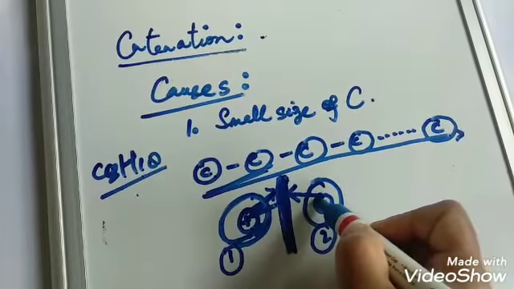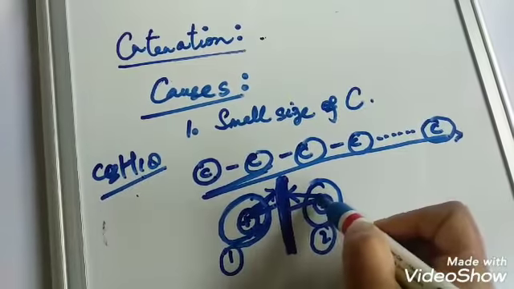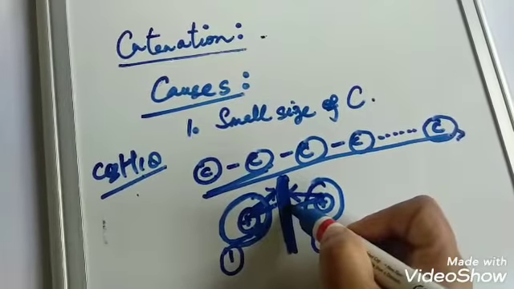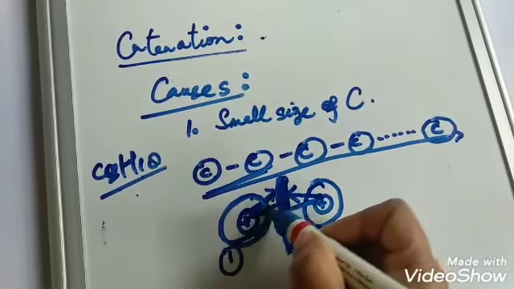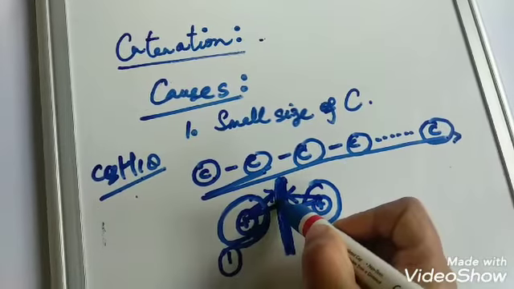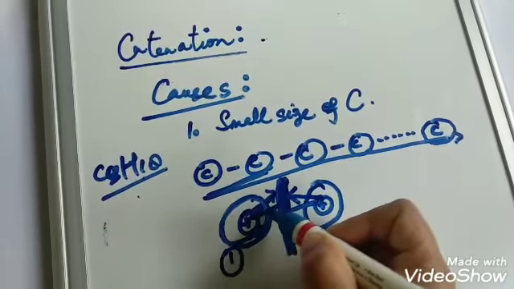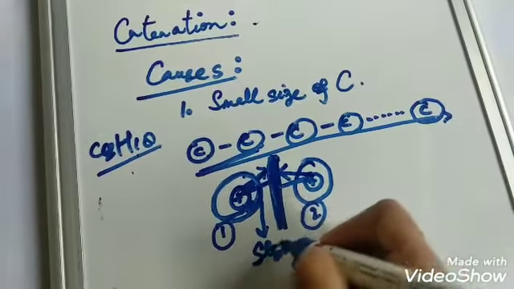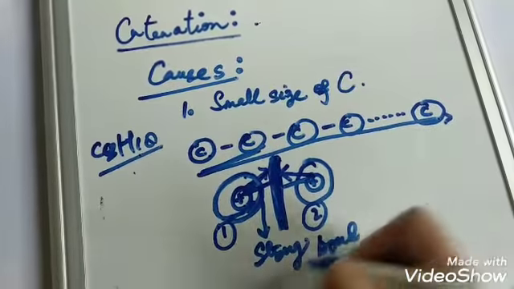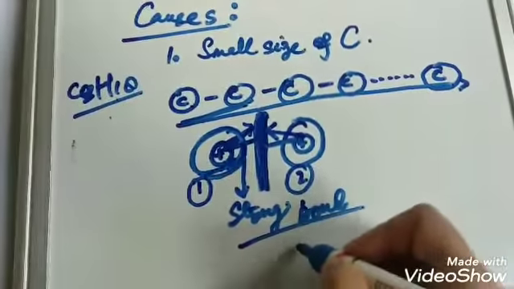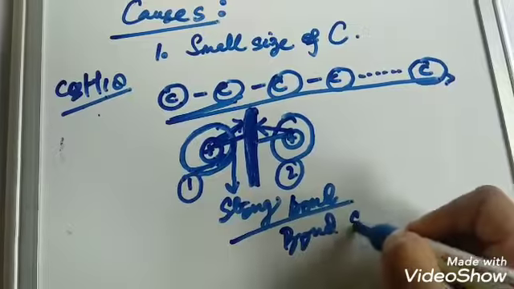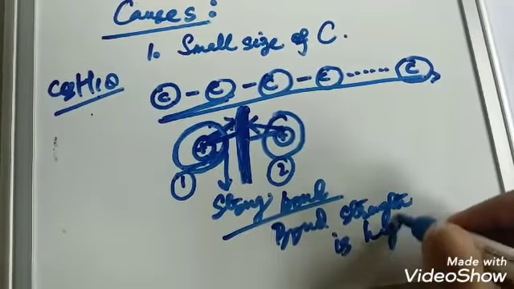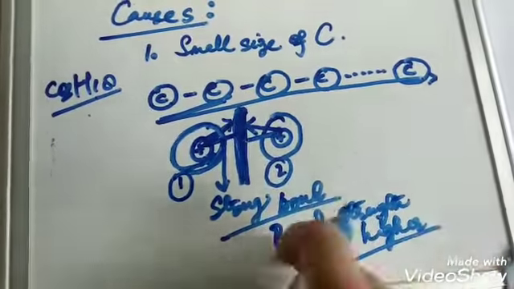Similar is the case with the second carbon atom. The distance between the nucleus of the carbon and this electron cloud is shorter, which means that the bond formed between this electron cloud and the nucleus will be stronger. A strong bond will be formed, or you can say the bond strength is higher. So this is the main reason.